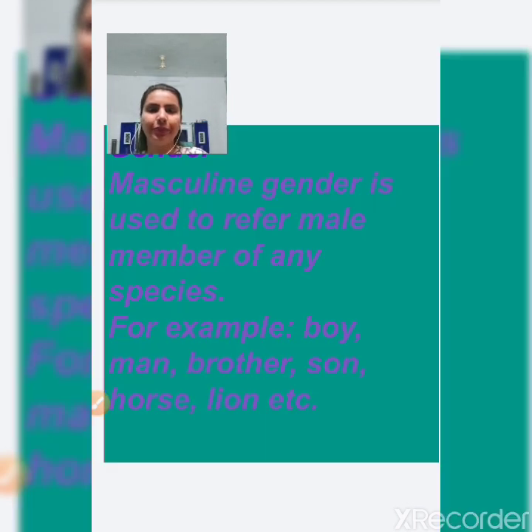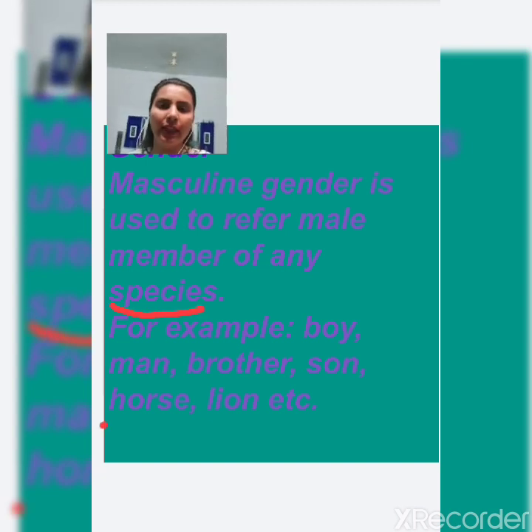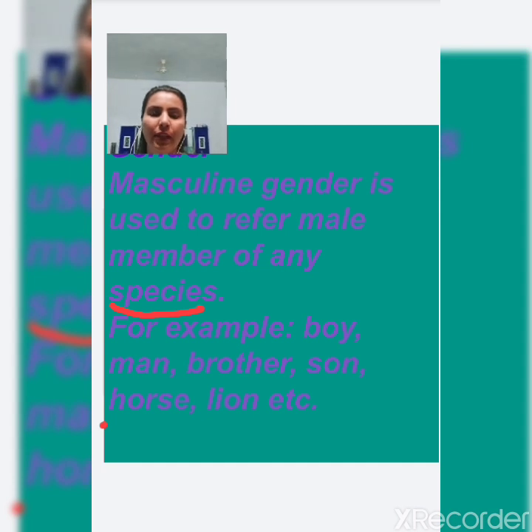See here. Masculine gender is used to refer to a male member of any species. Here the meaning of species is all the categories of everyone, like male, female, person or animals.